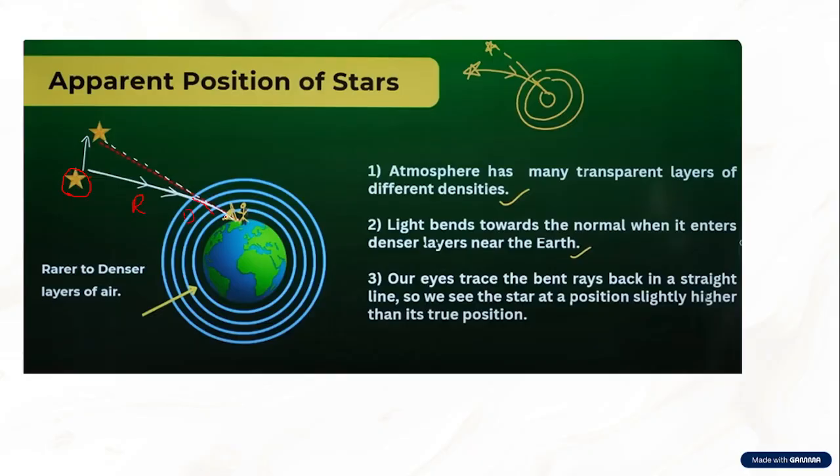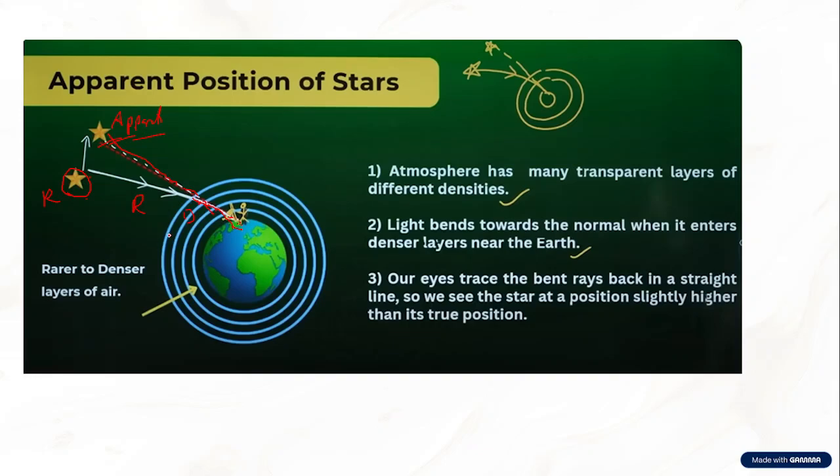It bends so much, because there are multiple layers of refraction, that for the person seeing from here, it comes like this. When it is projected back, the person feels the star is here, whereas this is the real position and this is the apparent position. Apparent means not the real position. So the person thinks that the star is here. This is due to atmospheric refraction.